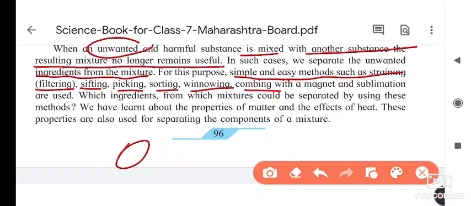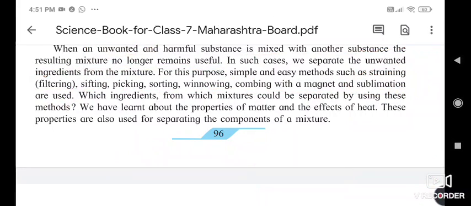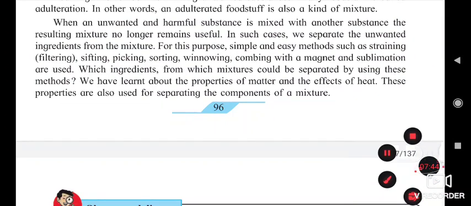Separating with a magnet. If we move the magnet over it, the iron filings get separated. The next is sublimation, a method we use when two things are there. We will see that process ahead, which ingredients from which mixture could be separated by using this method. So these are the simple methods, by which we can separate things from the useful material.